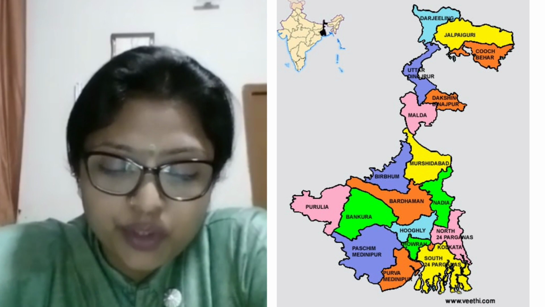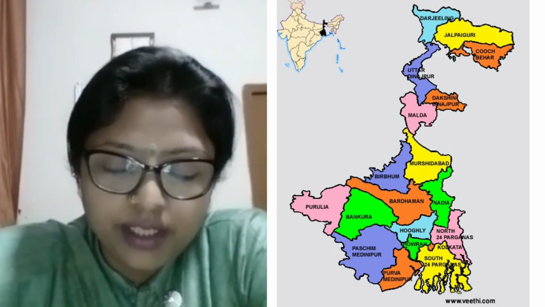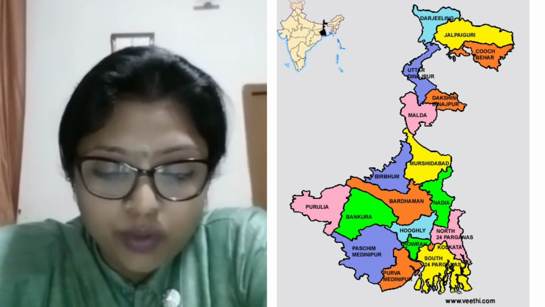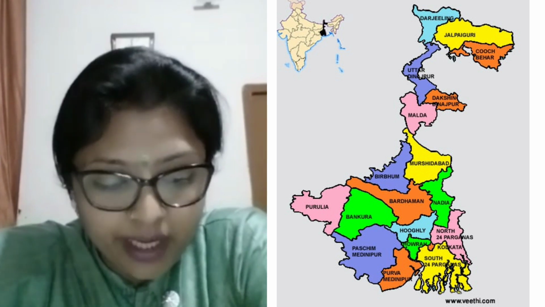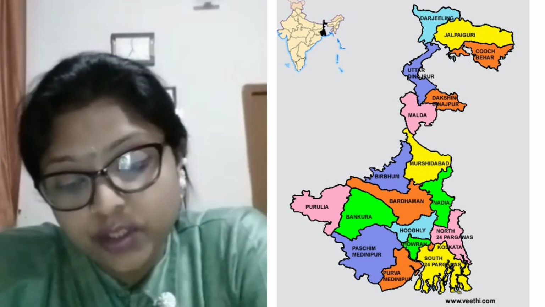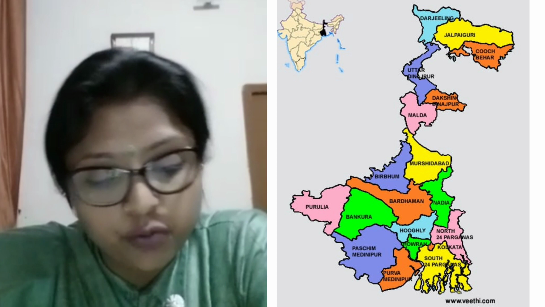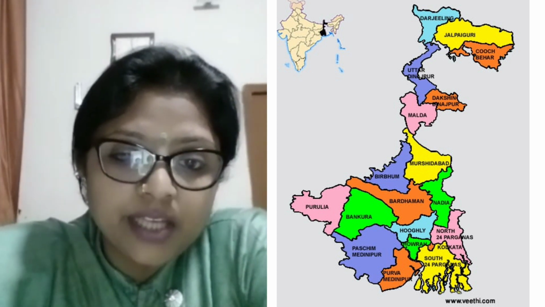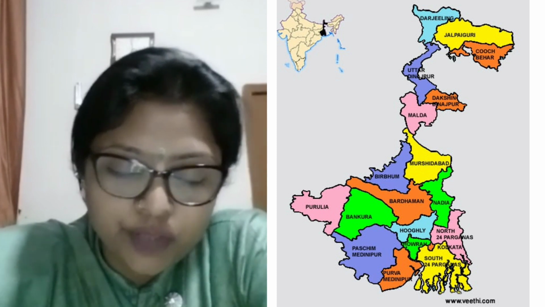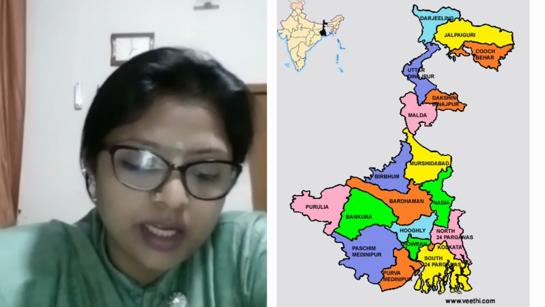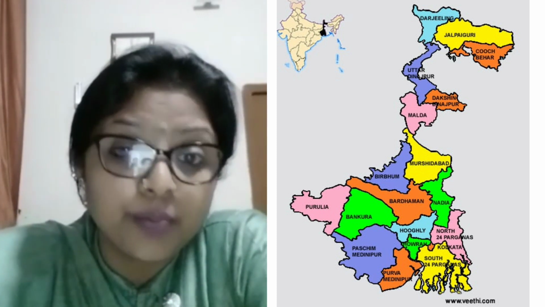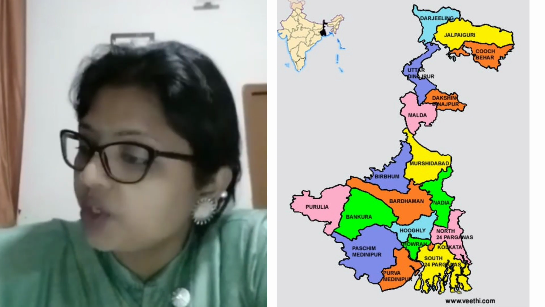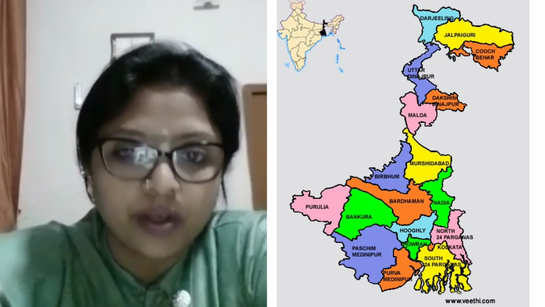The transportation in West Bengal was very popular because the first metro railway station was introduced in Calcutta. Buses and trams are also used by people for transportation, and Howrah and Sealdah are the major railway stations of West Bengal.